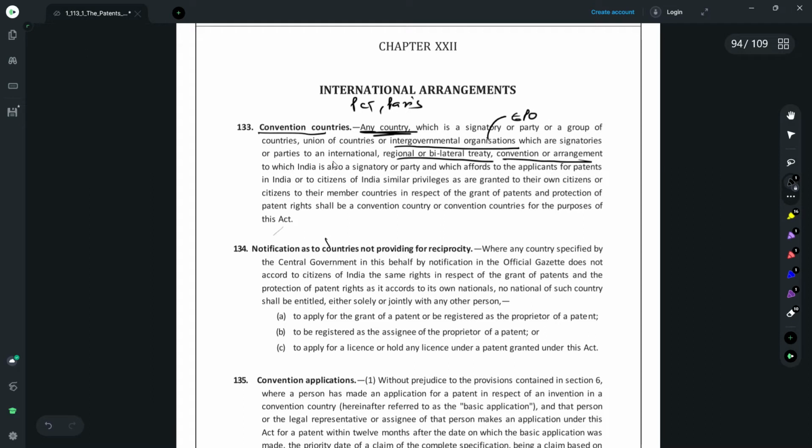Here we are talking about these bilateral treaties or conventions to which India is also a signatory. So whatever other countries are signatory to these treaties would be treated as convention countries. It's somewhat like US or UK or even EPO would be considered as a convention country with respect to India, because all of these entities or countries have signed these treaties somewhat like India has done.